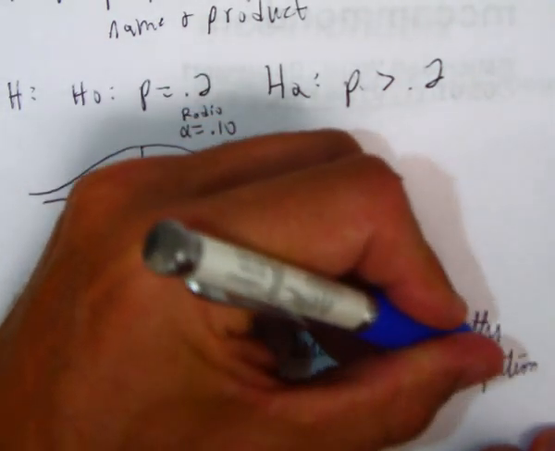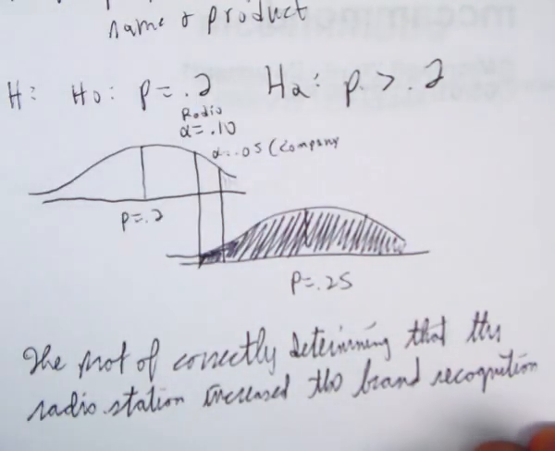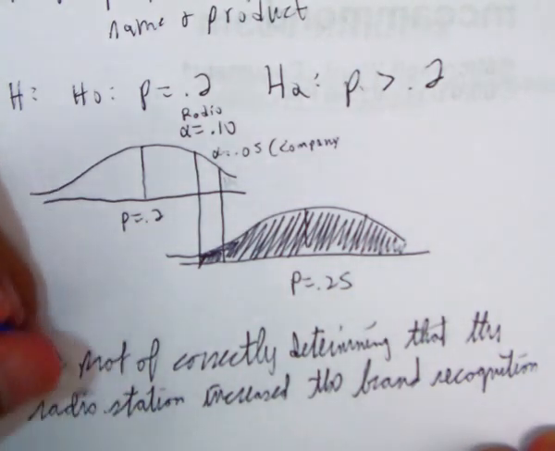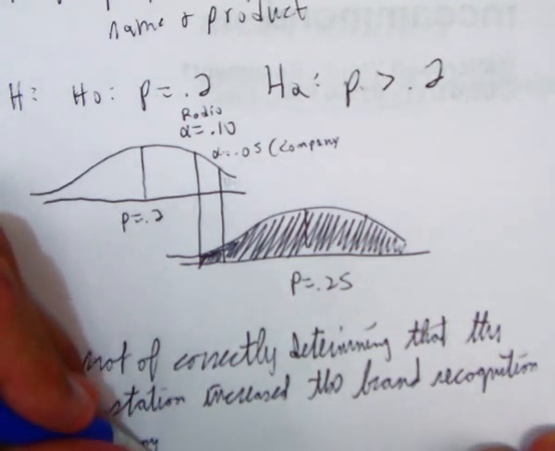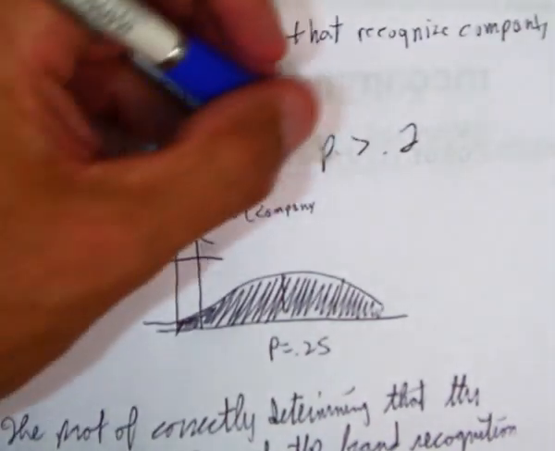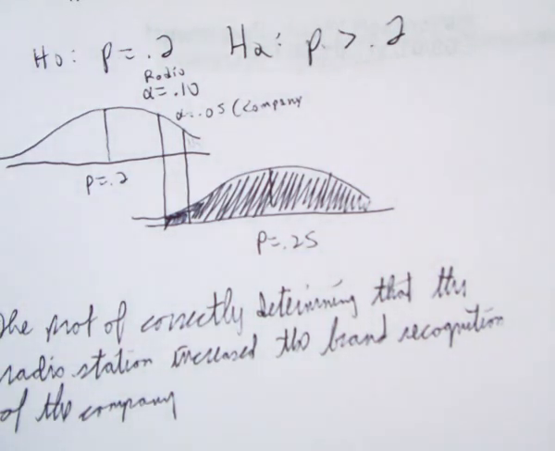If you want to put it in technical terms, you can say that P is greater than 0.2. But there's evidence that the radio station increased brand recognition of the company. There's evidence that this right here happened.